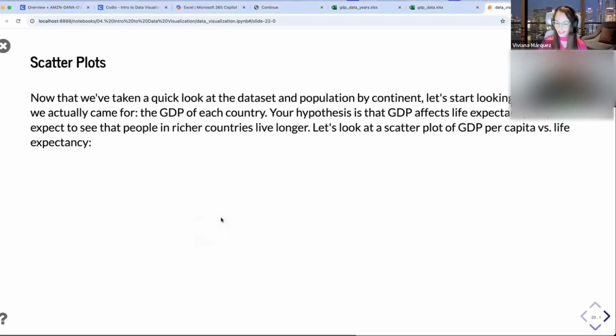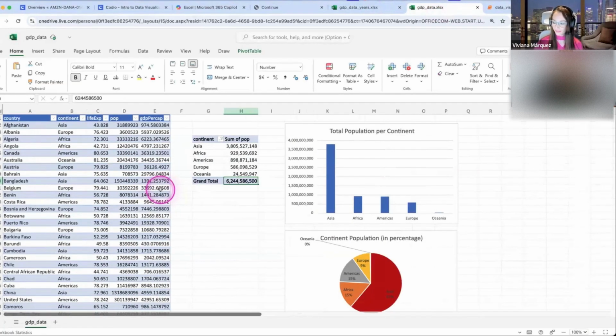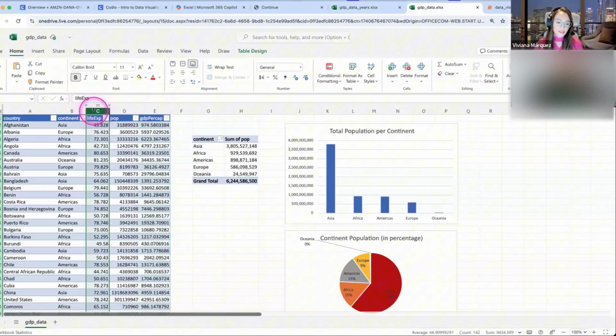So now that we have talked about scatter plots, let's look at our data. In our data set, we have several numerical variables: life expectancy, population, and GDP per capita. You could do a scatter plot with any combination of those two. Since our main focus is GDP, let's choose GDP as one of them. We could look at population and life expectancy, but I'd be more curious about GDP and life expectancy. So is there a correlation between the richer a country is and the life expectancy of their people?